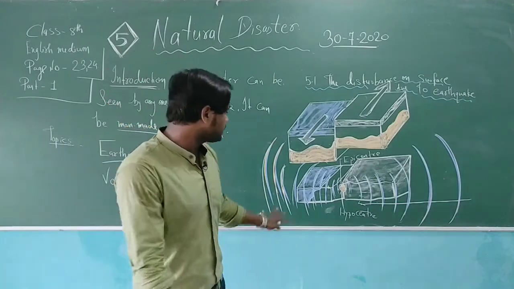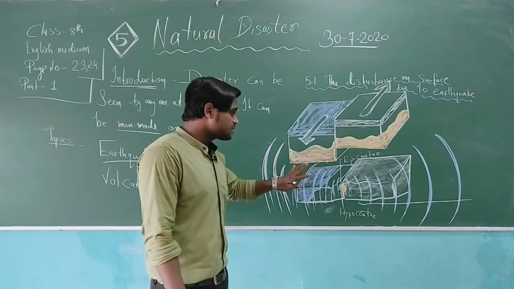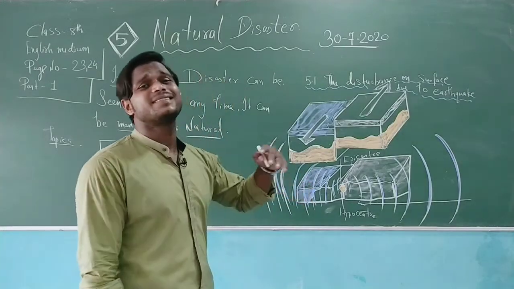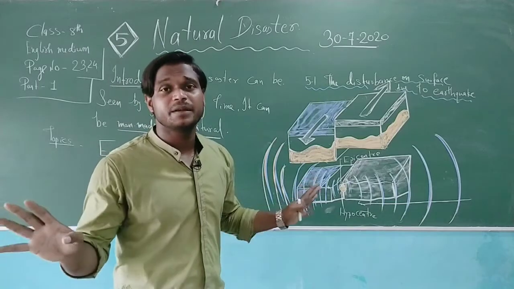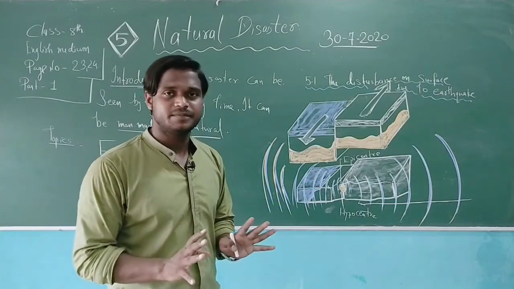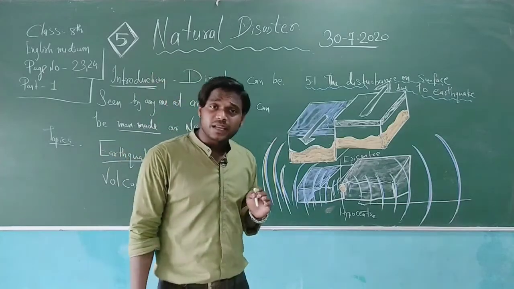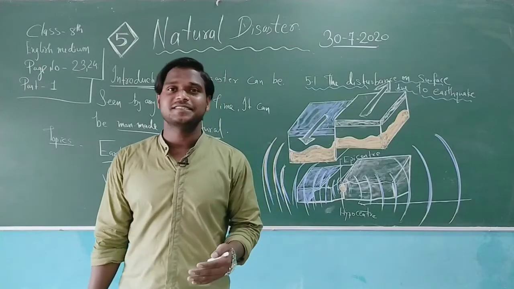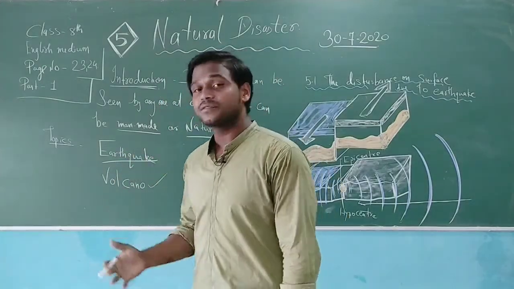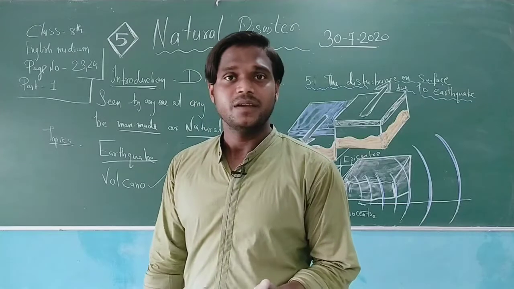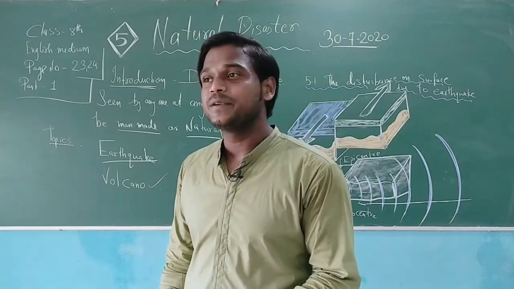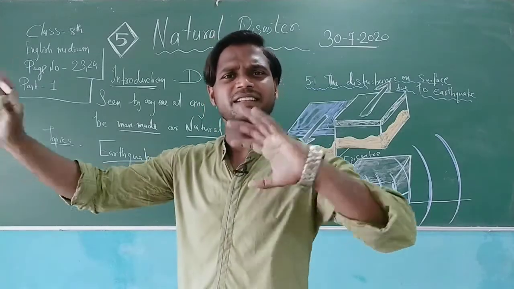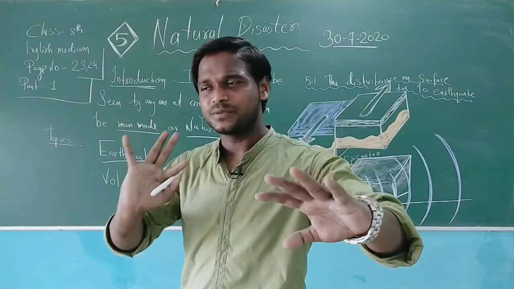Now if you talk about the earthquake, an earthquake can be constructive but very rarely. And if the earthquake happens in a human residential area, obviously it is not going to be constructive, it can be destructive only. But a volcanic eruption can have some constructive properties. It can give some good things to the farmers, not only to the farmers, but to the people who are searching for diamonds. Now you might be thinking, from where to where is sir connecting the topic? Let me explain, my dear students.